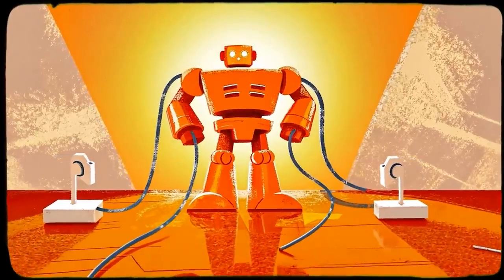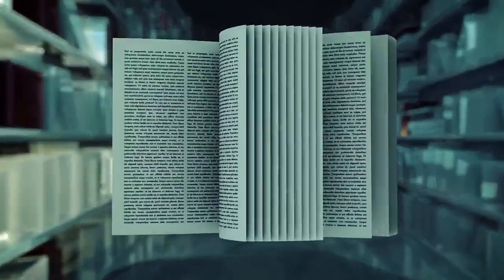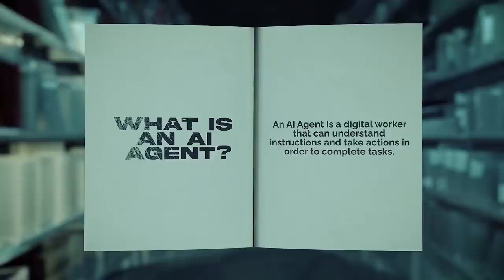Now, obviously, having an AI agent that just capitalizes text isn't very useful. I get that. The real magic happens when you give agents multiple tools and the ability to use them together in order to achieve complex goals. So do you remember our definition? AI agents are workers that can understand instructions and take actions to complete tasks. When you give an AI agent a task, it's going to try its best to execute on it. But if it doesn't have the right tools on hand to do the job, it's going to be useless. And so the more tools that you can give an agent, the more flexibility it has to solve problems just like a human would.